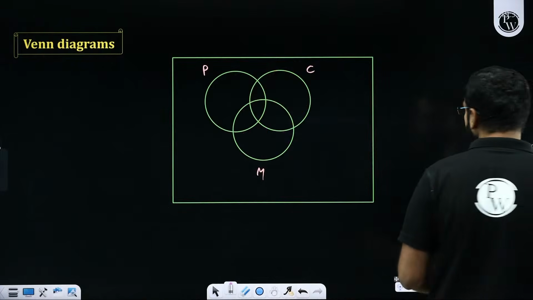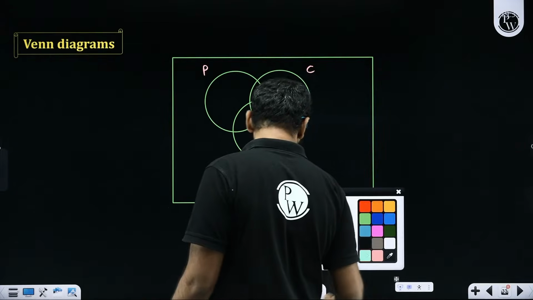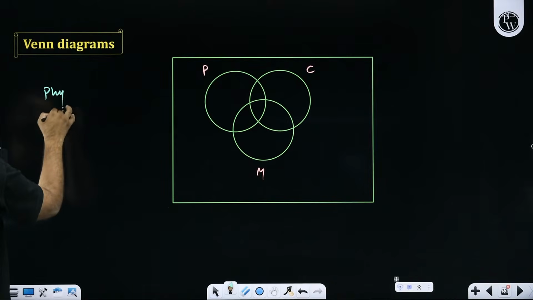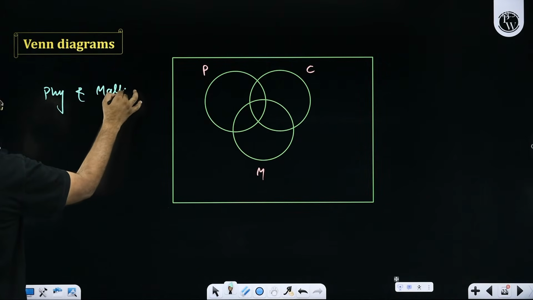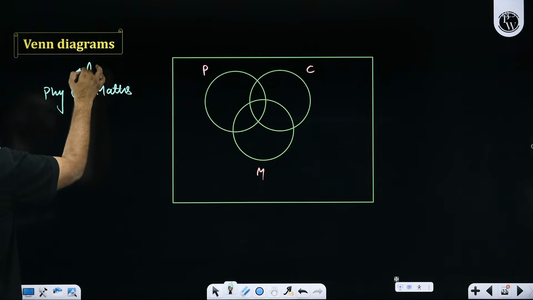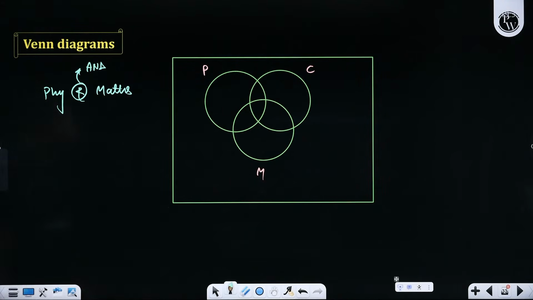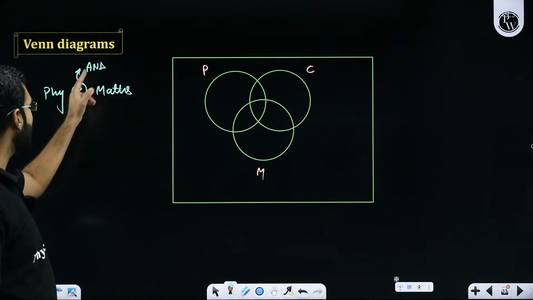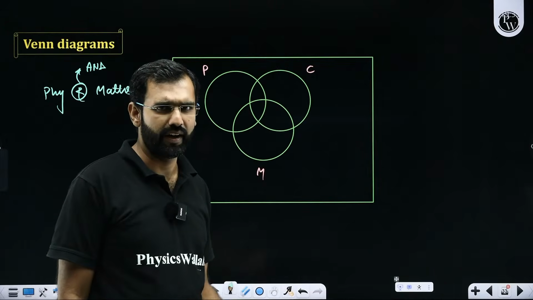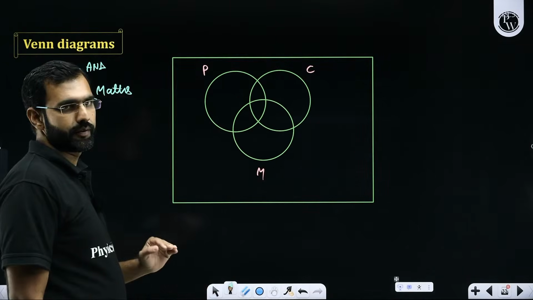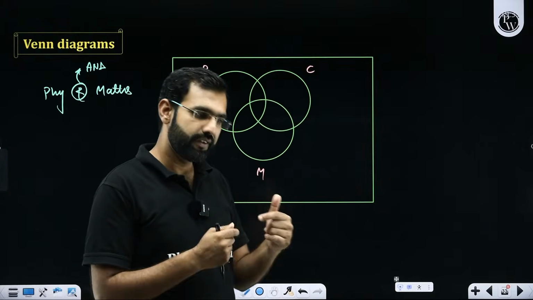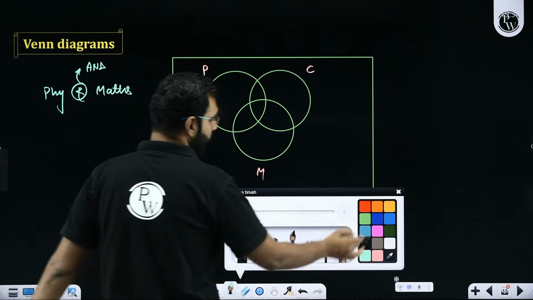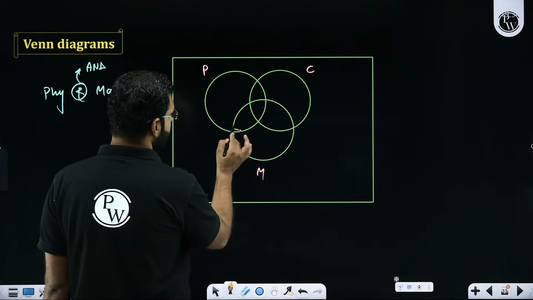Yes or no? With this, what if I ask you, tell me the people who like physics and maths. I'm using a conjunction specifically here, which I'm denoting by the word and. Please pay attention, everyone. It plays a very crucial role in drawing Venn diagrams. Conjunctions and or play a really crucial role in Venn diagrams. Physics and maths: I'm looking for those students who like physics as well as maths. Where do they lie? I hope you are clearly noticing that people who like physics as well as maths are these ones.